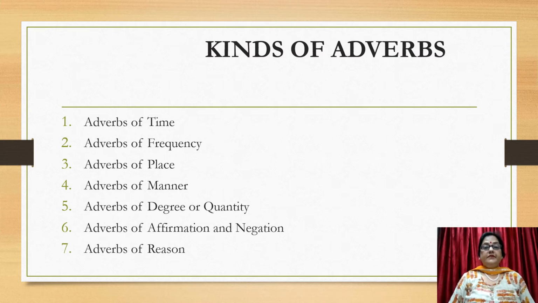The kinds of adverbs. There are 7 kinds of adverbs. Adverbs of time, adverbs of frequency, adverbs of place, adverbs of manner, adverbs of degree or quantity, adverbs of affirmation and negation, adverbs of reason. These are the 7 kinds of adverbs. Let's understand them one by one.